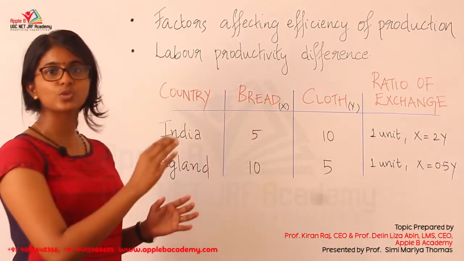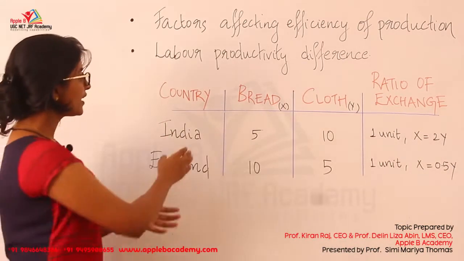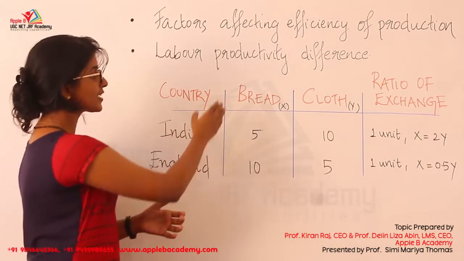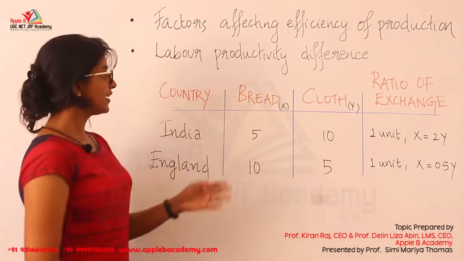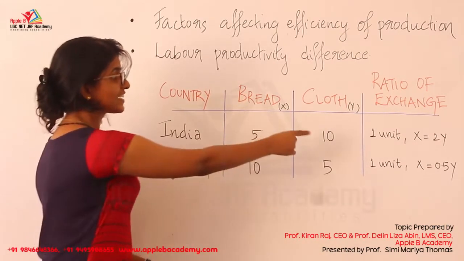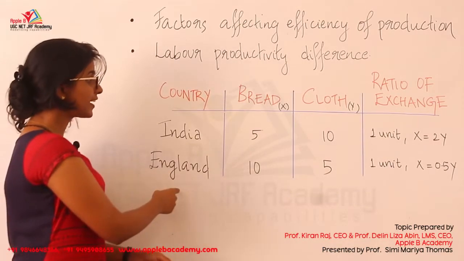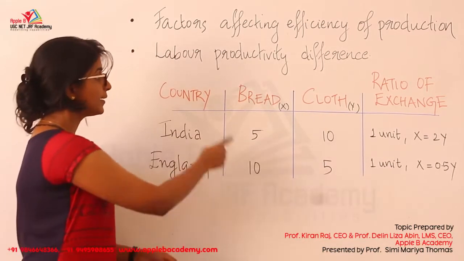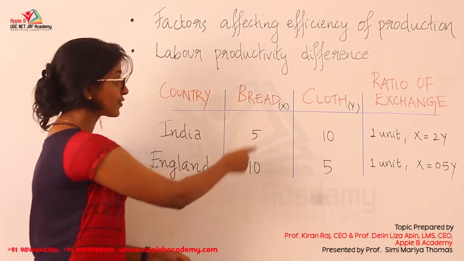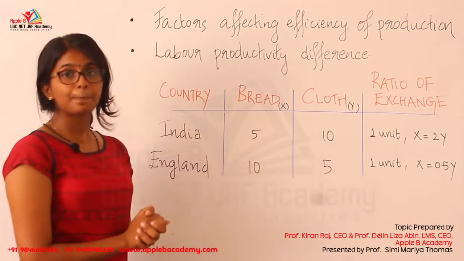So just like a 2 into 2 into 1 model. Here we know if India is producing both bread and cloth, India can produce 5 units of bread and 10 units of cloth. Whereas the other country, England, is producing both bread and cloth. England can produce 5 units of cloth and 10 units of bread.